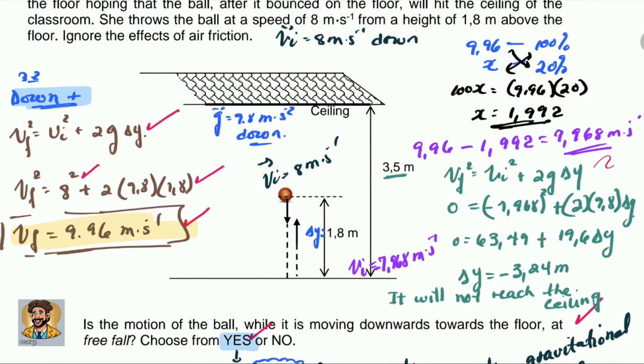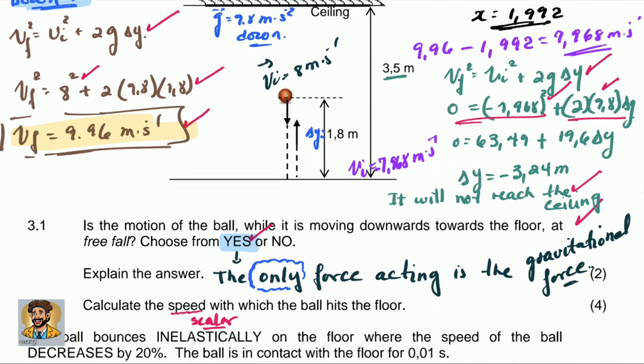So the final answer here, guys, the marking is 1 for the formula, 1 for the substitution of 0 and 7,968, 1 for the substitution of 2 times 9,8 times the displacement, and 1 for the final answer to say that no, it will not reach the ceiling. So that is 1, 2, 3, and 4 marks. It is more tricky than it actually looks, and that's it.